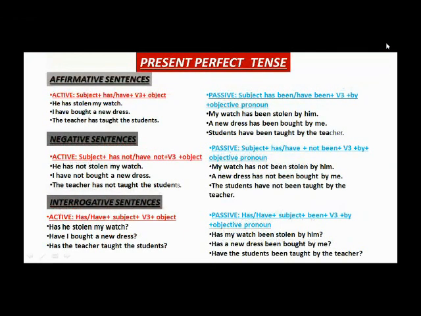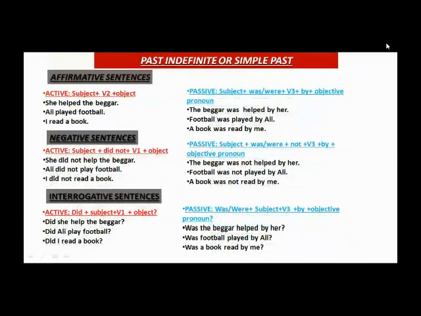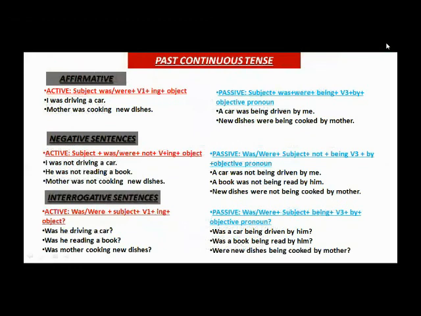This is present perfect tense. Now we are moving forward to past simple, past indefinite or simple past. There are affirmative, negative, and interrogative examples of active as well as passive voice. Past continuous tense slide. Please take a screenshot.